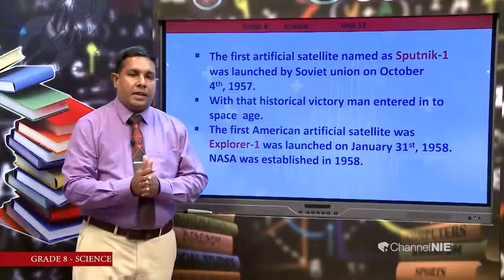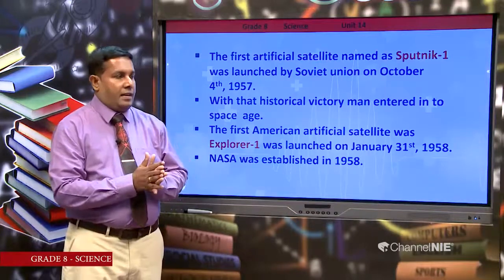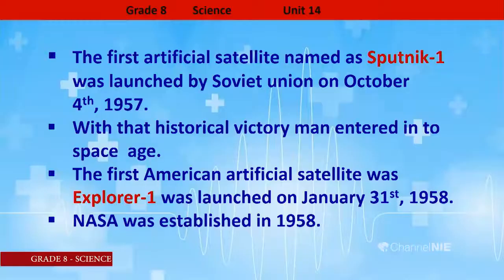Then let's see the history of the satellites launched in the world. The first artificial satellite was named Sputnik 1. You have to keep in your mind that the question paper may sometimes ask what the first artificial satellite is, and then you must give the answer Sputnik 1.